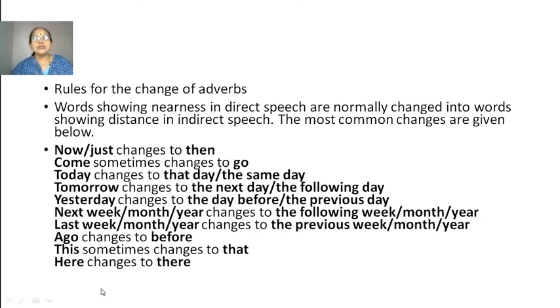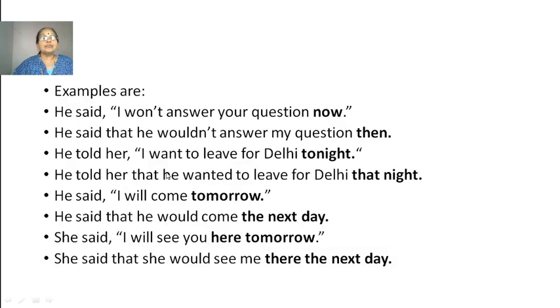Today changes to that day. Tomorrow changes to the next day. Yesterday changes into the day before yesterday. Last week to the previous week. Ago changes to before. This sometimes changes to that. Here changes to there. So these are all the words which are examples of adverbs.